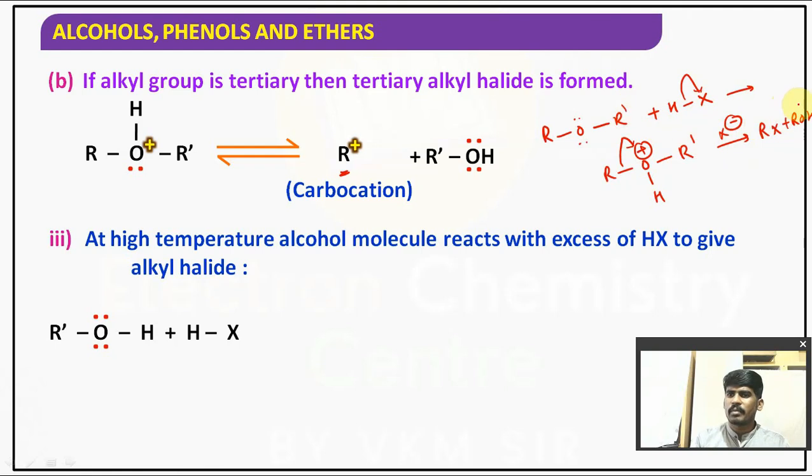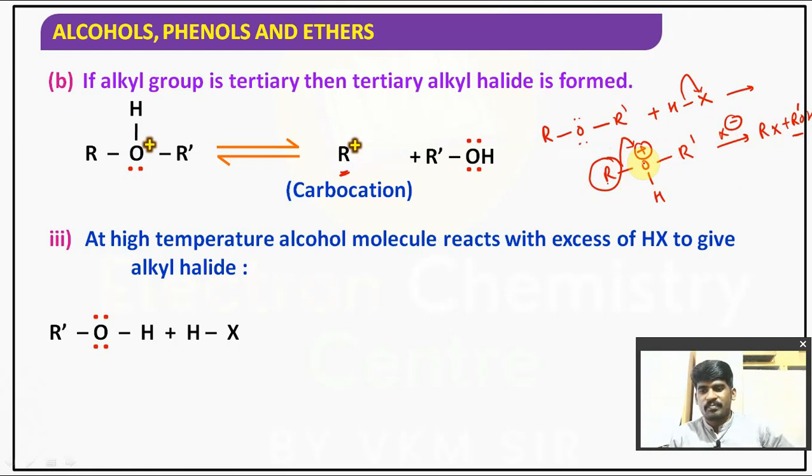If I take R prime OH, that's all. Very simple mechanism. We got RX plus ROH. Now what I mean to say is X minus attacks onto the lower alkyl group. Here R and R prime are there, no? Out of R and R prime, whichever is the lower bulky alkyl group, X minus attacks onto that lower bulky